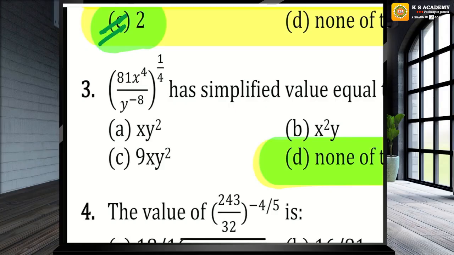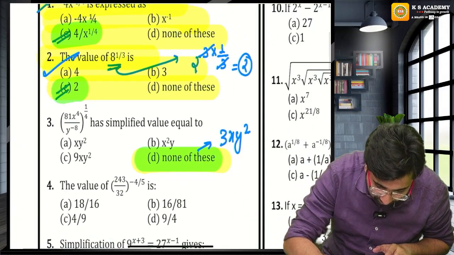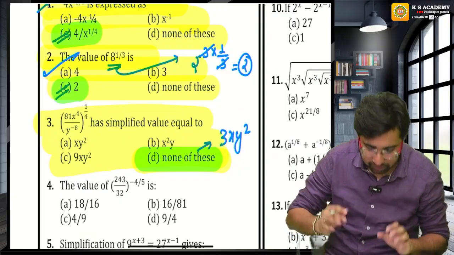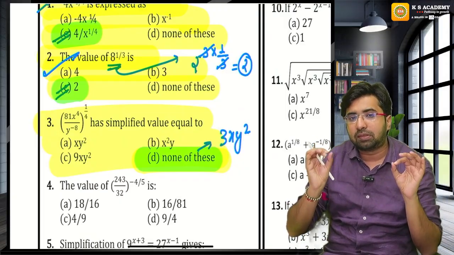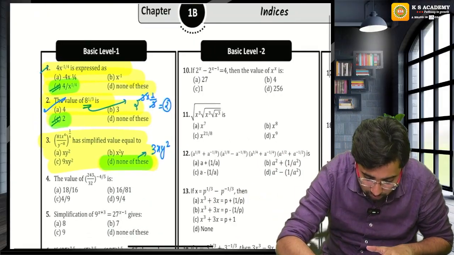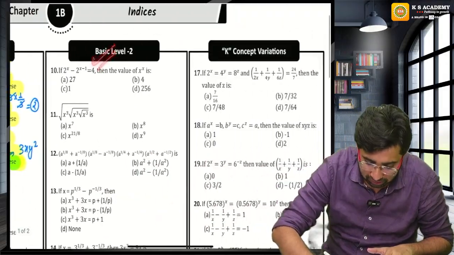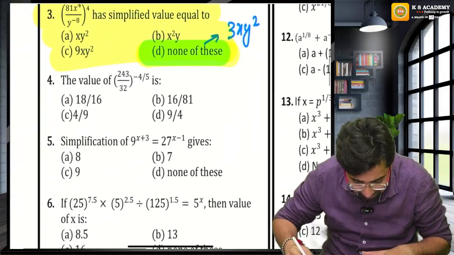Done? Everybody, done? Can I move forward? See, this is basic level 1, we are just discussing the basic properties of the indices. In basic level 2, the level will increase a little bit, and in the next, the level will increase fully. We are discussing the basic level.